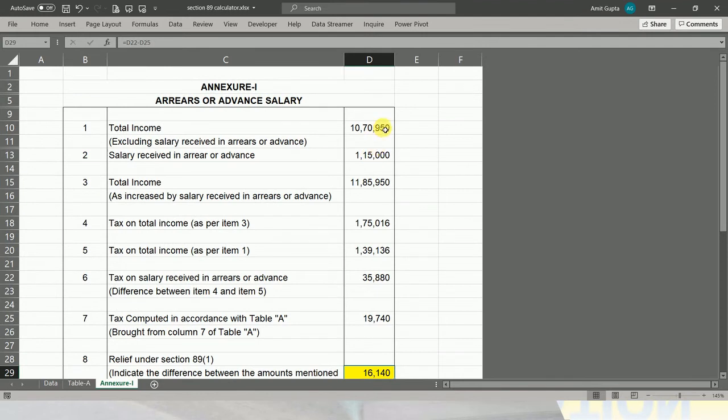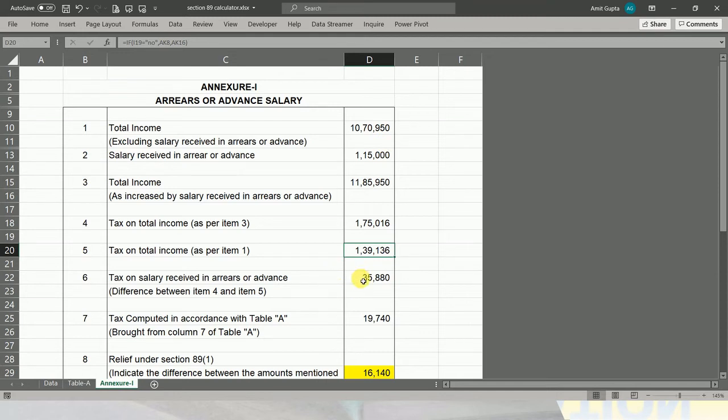This is the total income excluding the salary received in arrears, and this is the amount of arrears received. So this is the total income for the current financial year 2021, and this is the amount of tax on this amount which is inclusive of arrears received, and this is the tax liability on the amount excluding the arrears received.